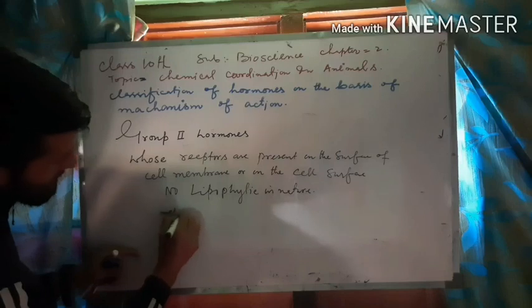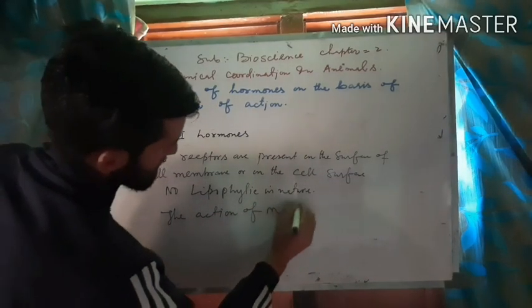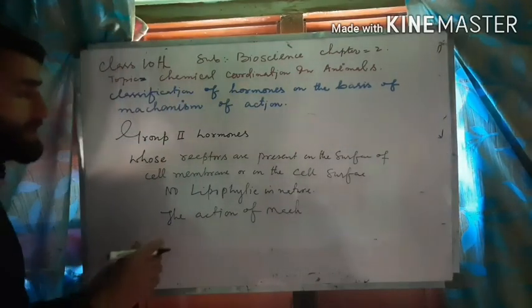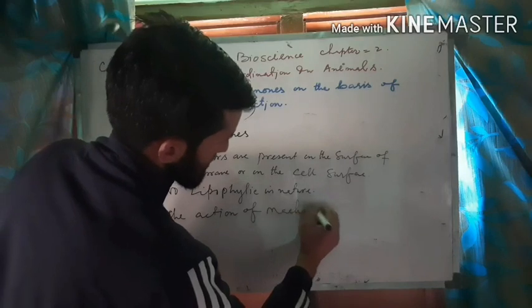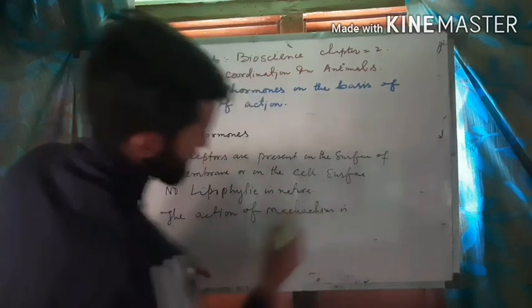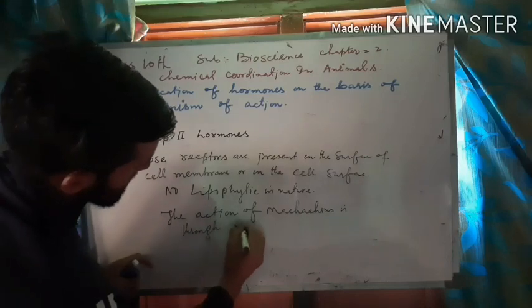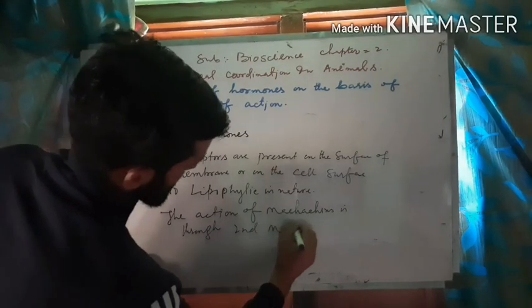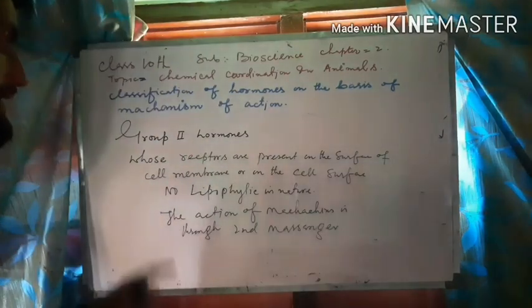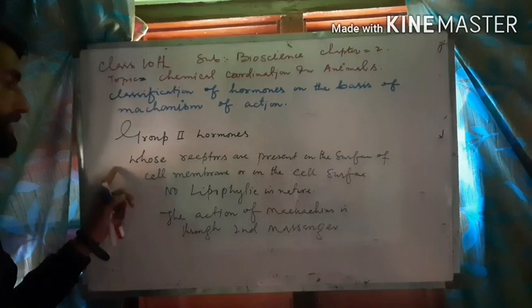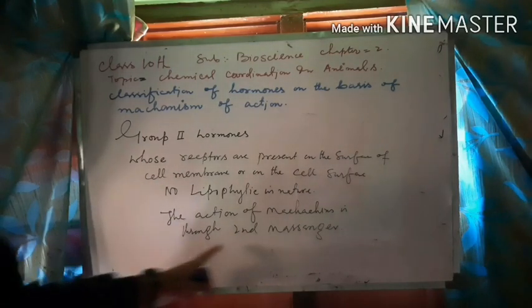The mechanism of action is through a second messenger. In group 1 hormones, the mechanism of action was not mediated by a second messenger.